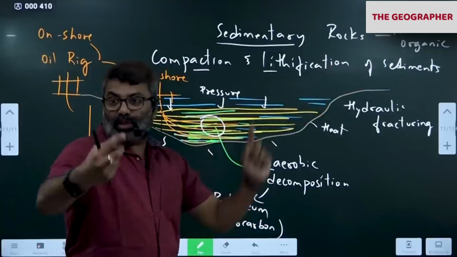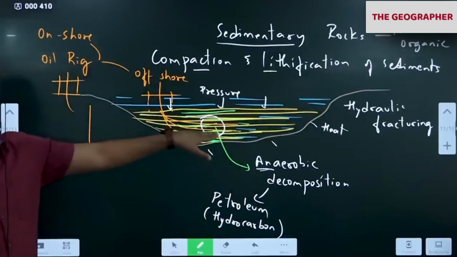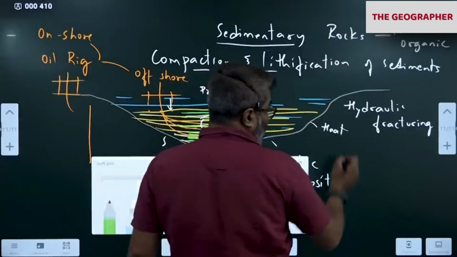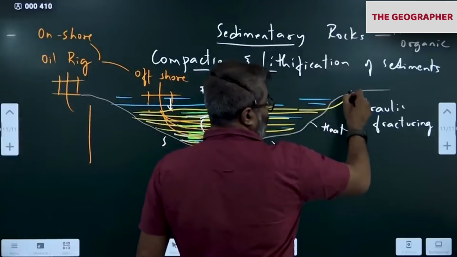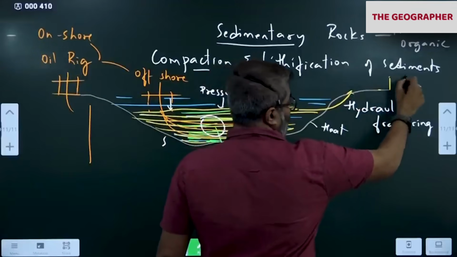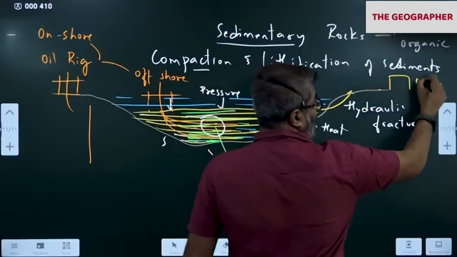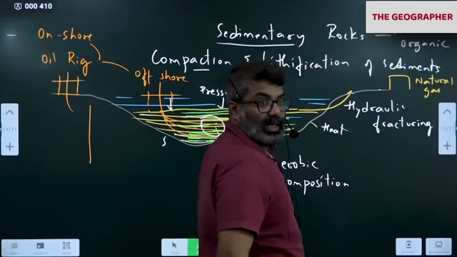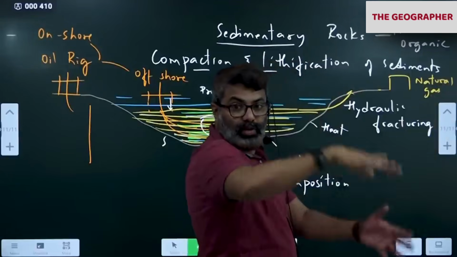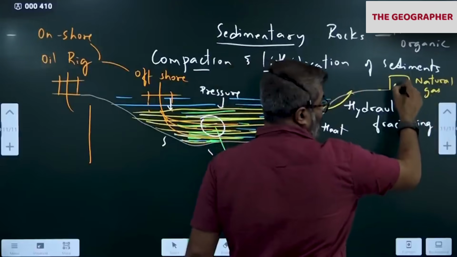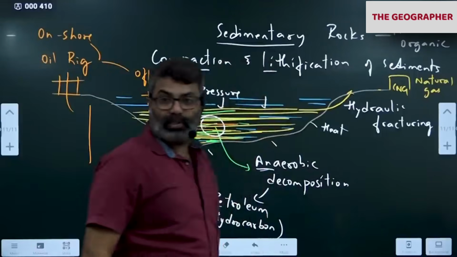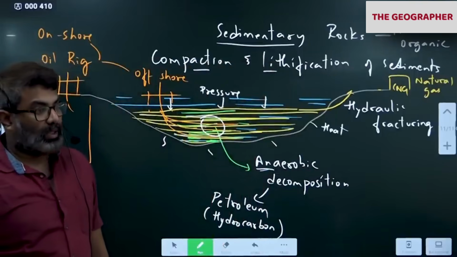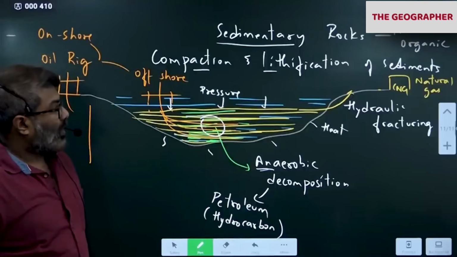So first the gas comes out. Natural gas, we call it. It will be rich in methane, ethane. Let's say through hydraulic fracturing, we are extracting the oil and gas out. So first the gas that comes out is stored. It's called natural gas. It will be rich in methane, ethane. We call it CNG. So we will compress it and form CNG, compressed natural gas.